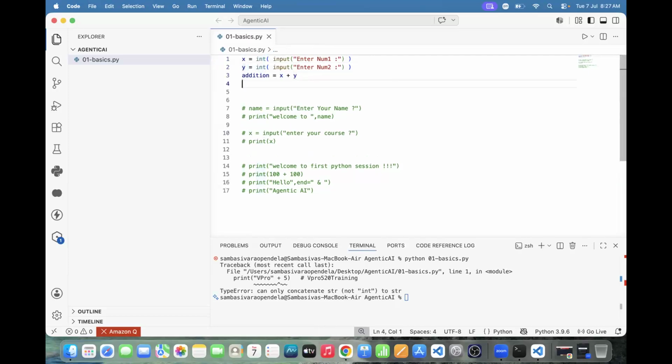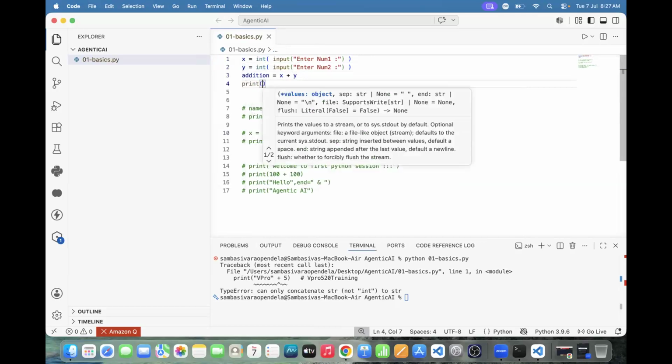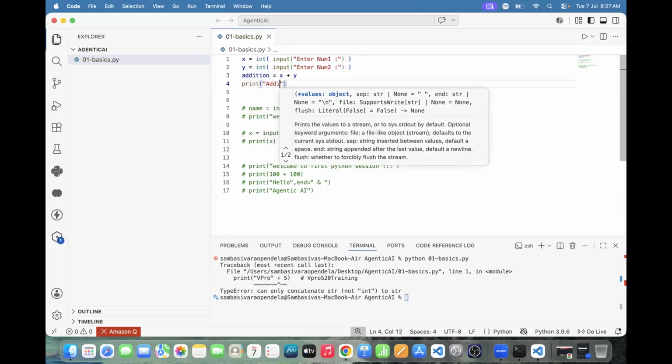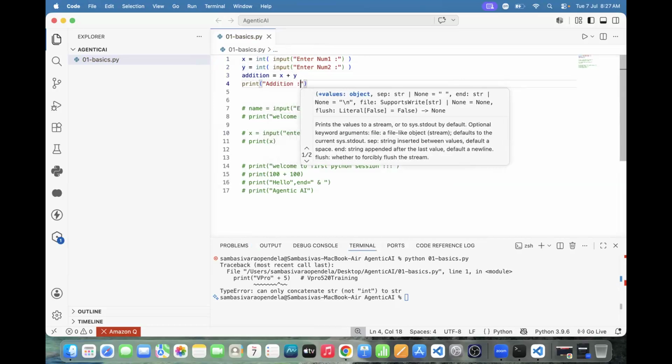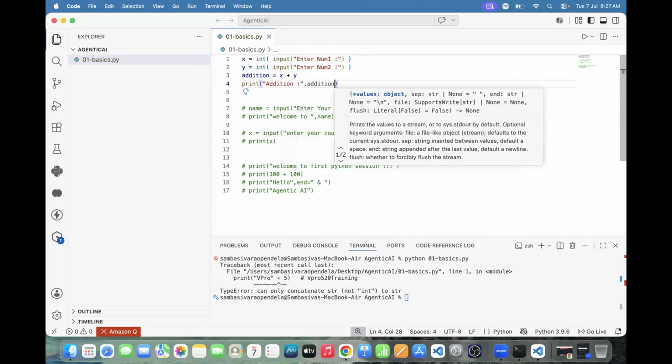Because of print it. How to print it? Print addition, print addition comma addition.